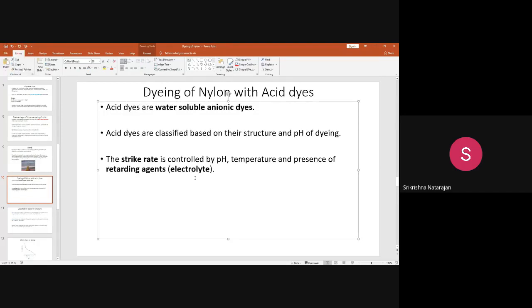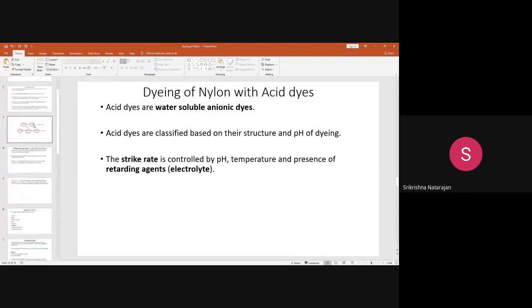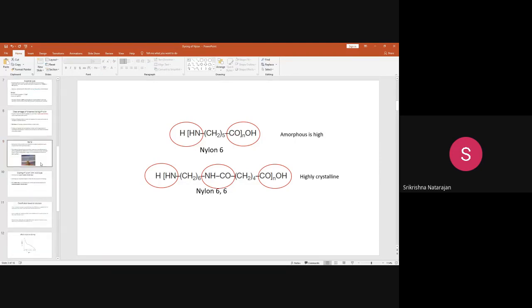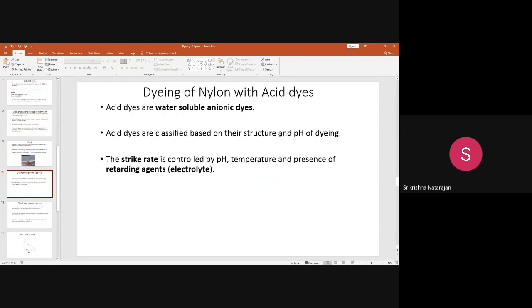As I have told you, nylon has a higher affinity towards acid dyes, because the nylon structure has acid groups, amine groups, and amide groups, and these groups are liked by the acid dyes. That is why it can be dyed. But again, the strike rate and the retarding agent, which is an electrolyte, have to be added in this dyeing process. That is one of the important things to understand.